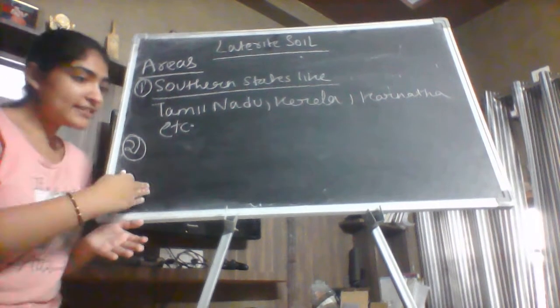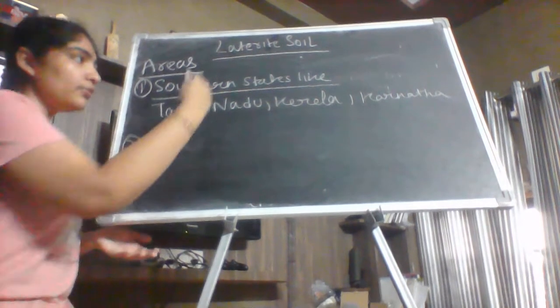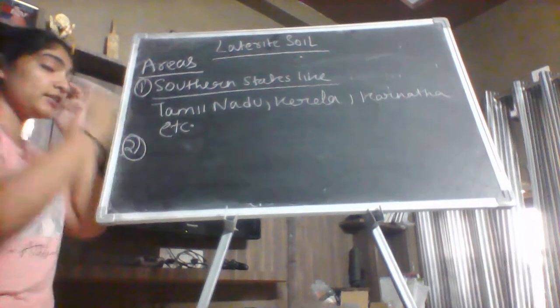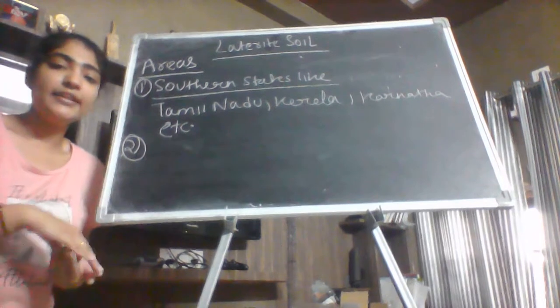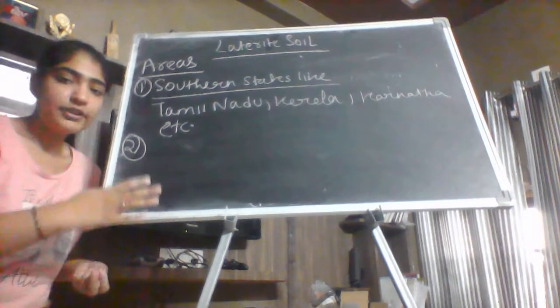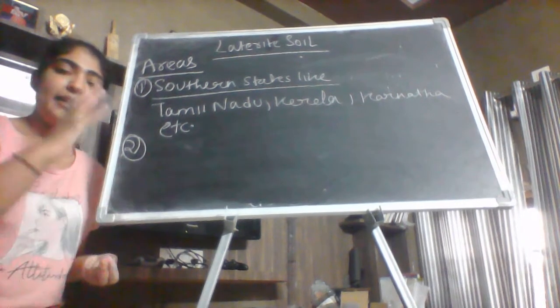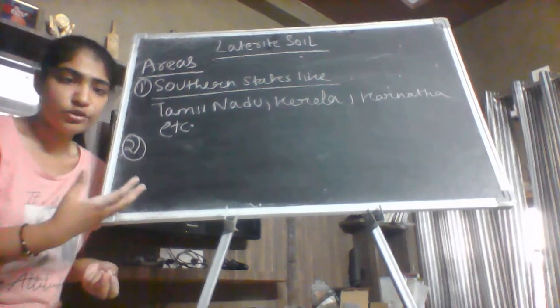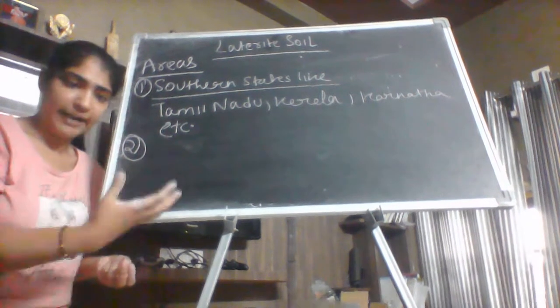Now these areas are covered in the southern states. So you can use that line in the features also, that after the proper conservation method, the laterite soil is also used to grow beverage crops like tea and coffee.